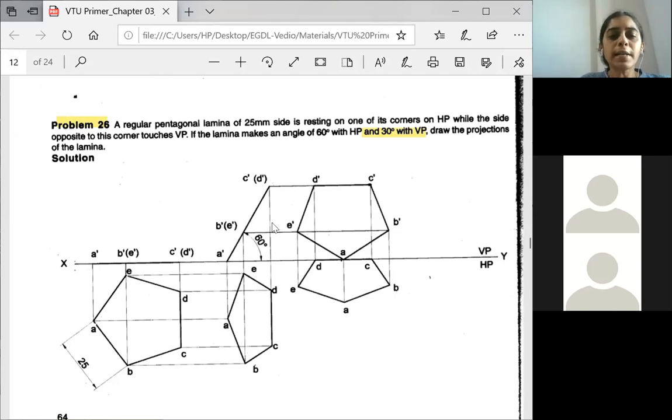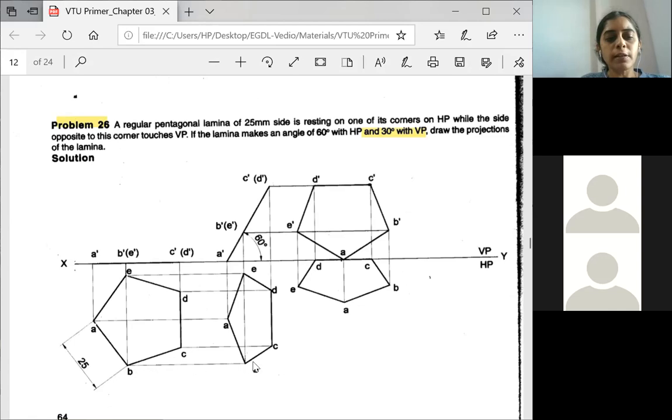After that, please take the projection down. After taking the projection down, extend the projection from the top view also. After extending the projection from each corner, start reading the locus. A is here, locus of A, locus of A dash. It meets here, so this will be our point A.